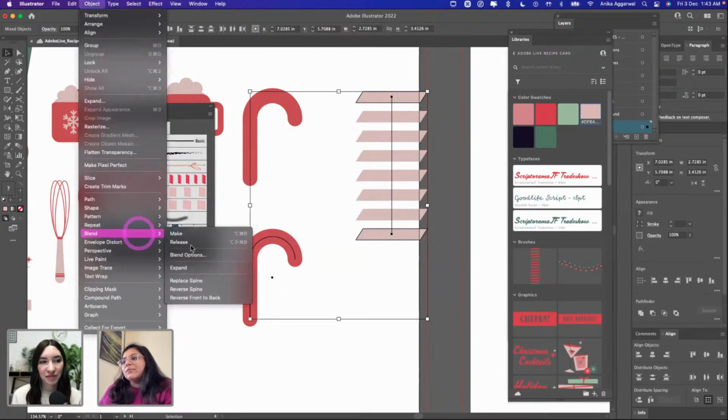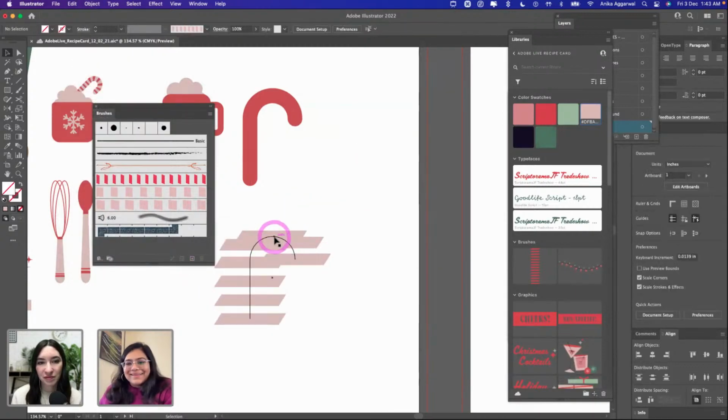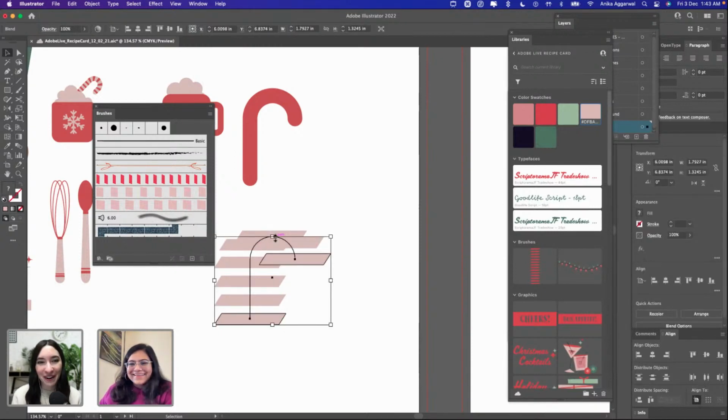So I'm going to go to object, blend, and replace. Oh, it's spine. I always get it wrong. It's spine, not spleen. Just a different body part.